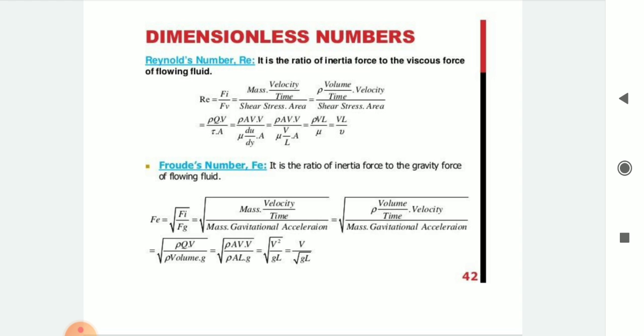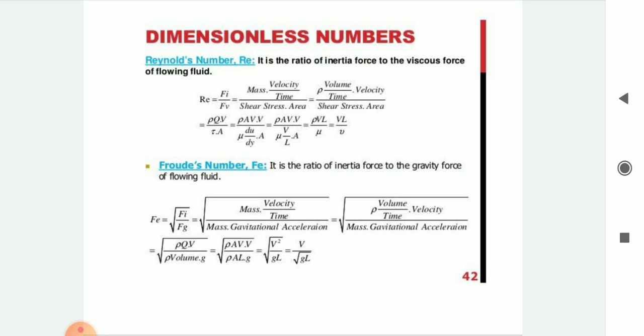That is rho Q V divided by tau A, which is equal to rho A V into V divided by mu into du by dy into A, which is equal to rho A V into V divided by mu into V by L into A, which is equal to rho V L divided by mu, which is equal to V L upon nu. This is the Reynolds dimensionless number. Re is equal to V L upon nu.